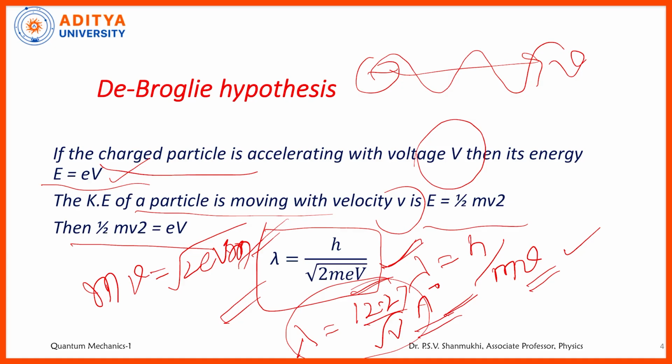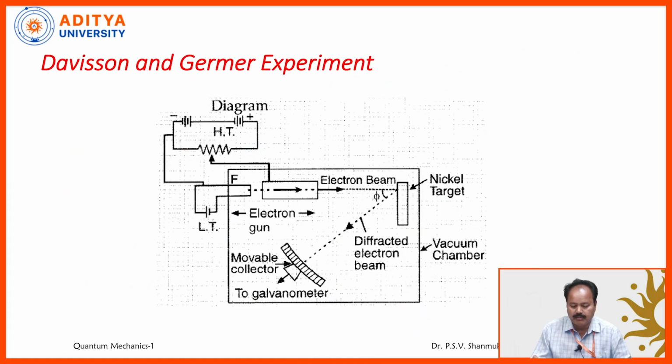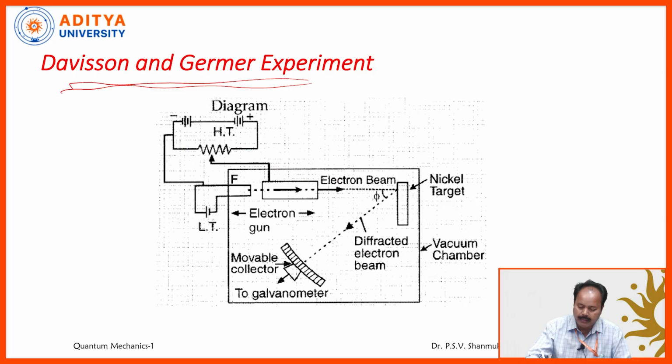The existence of matter waves has been proved by one experiment or several experiments. Out of them, there is one experimental proof given by Davisson and Germer. It is called the Davisson-Germer experiment. By using this experiment, we can prove the existence of matter waves or electron waves, whatever it may be.